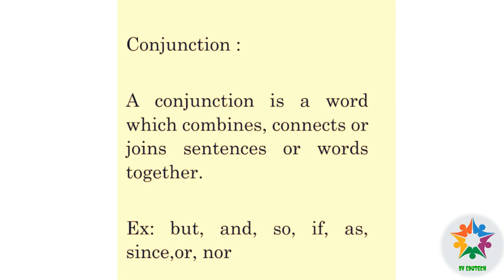A conjunction is a word which combines, connects two words or two sentences, two or more sentences together. Examples of conjunction.